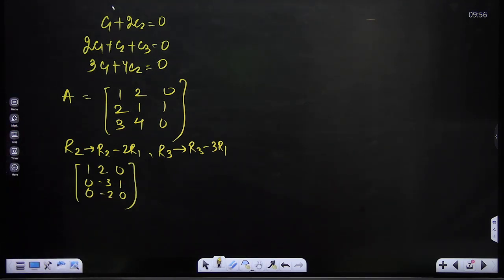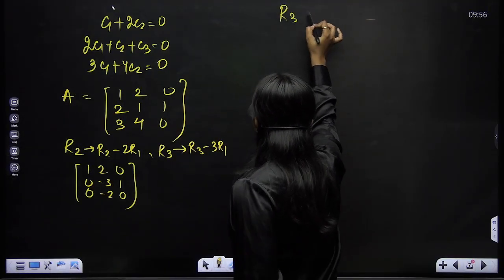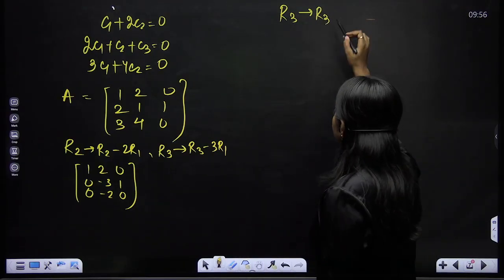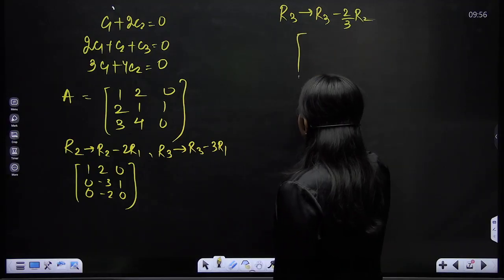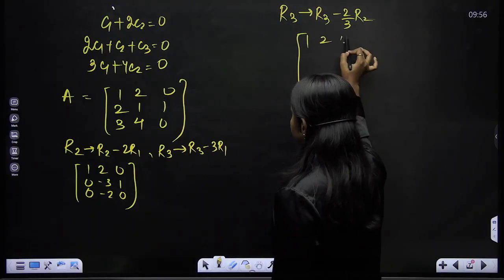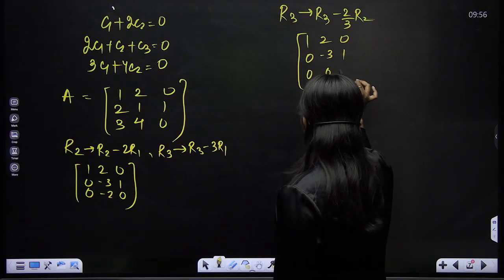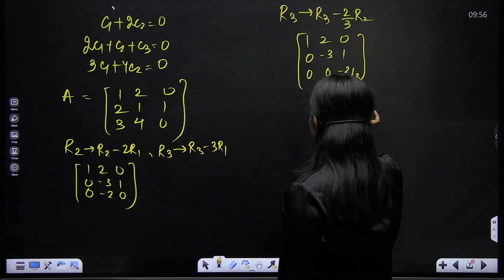Right, now I have to row reduce it further. What would I do? I'll just make this value 0. So R3 tends to R3 minus 2 by 3 R2. What would I get? 1 2 0, 0 minus 3 1, and 0 0 minus 2 by 3. Now the rank of this matrix A is 3.